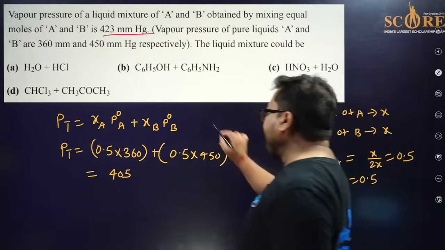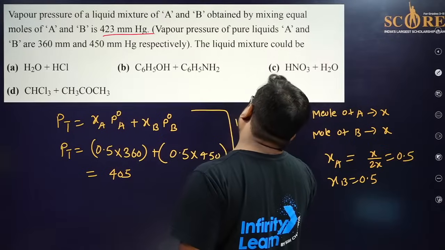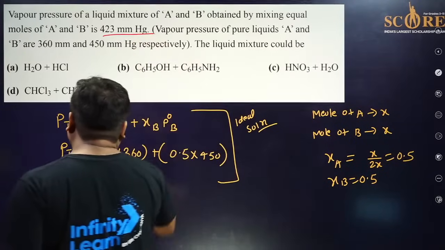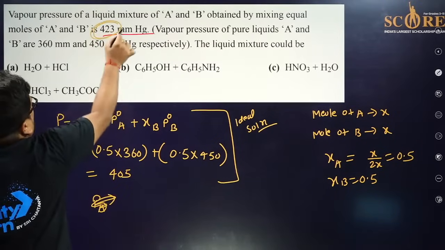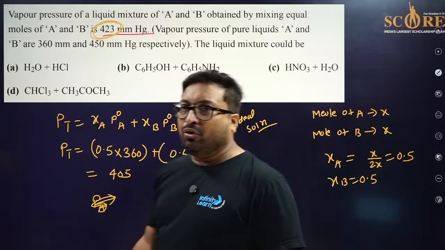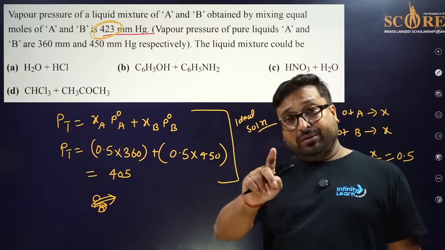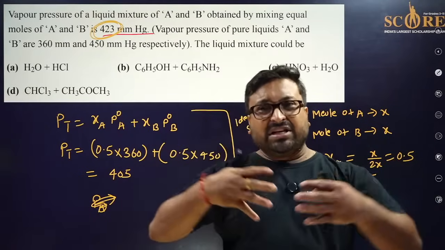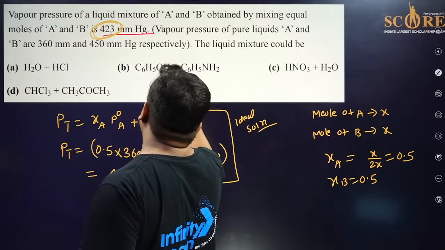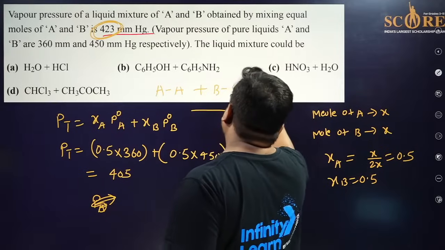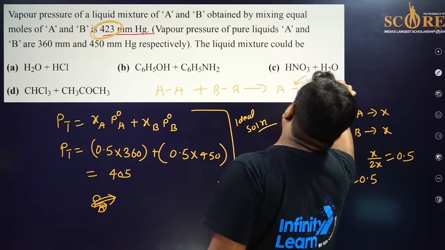If they are an ideal solution, they follow Raoult's law. But now the actual pressure is greater than this. It is showing positive deviation. It means if they are mixing together, let's suppose this is AA and you are mixing BB, and they are forming AB, this bond is weak.